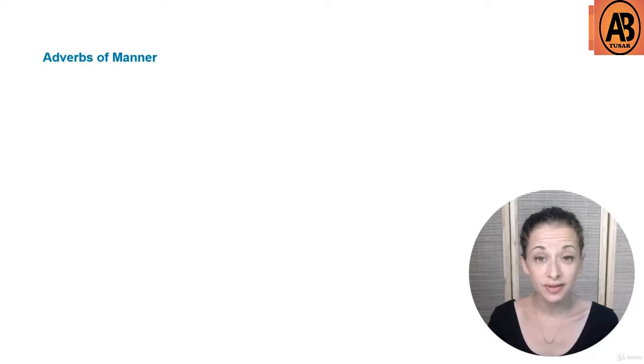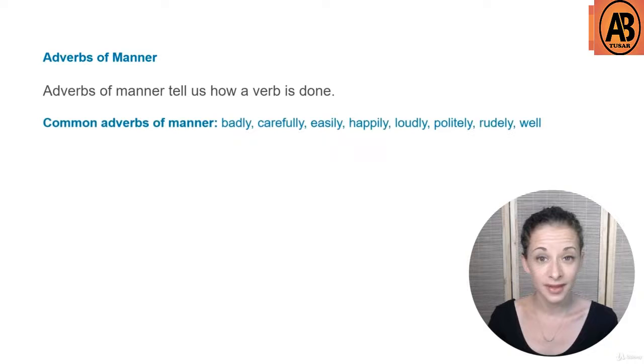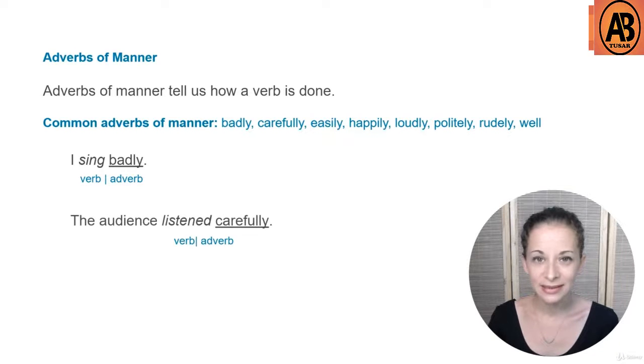English adverbs can be put into different groups. Adverbs of manner tell us how a verb is done. Common adverbs of manner include badly, carefully, easily, happily, loudly, politely, rudely, and well. Here are some examples. I sing badly. The audience listened carefully. And you speak English well.